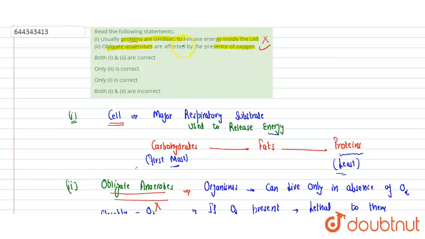Now out of the two, the first one is incorrect, the second is correct. Both are correct, wrong. Only second is correct, this is right. Only first is correct, wrong. Both are incorrect, wrong. So option B is the correct answer for the given statements. Hope you get it. Thank you.